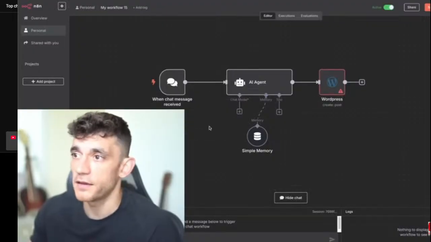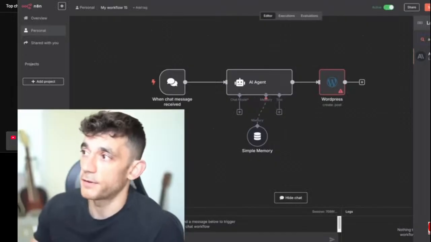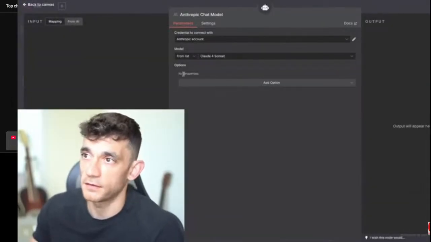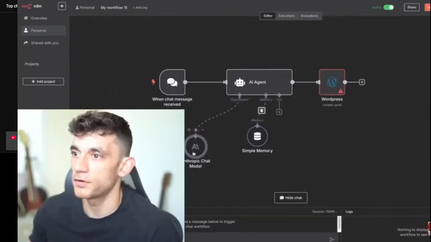You can easily delete this, and then you can change that to Anthropic. The reason that you would change it to Anthropic is because that's going to be connected to Claude 4 Sonnet. So whichever way you want to do it, test it out, have a little go, and there you go.